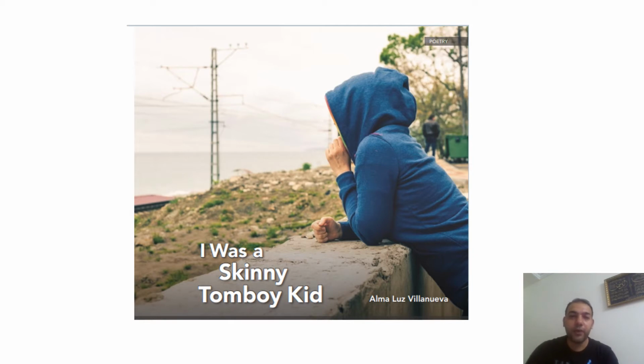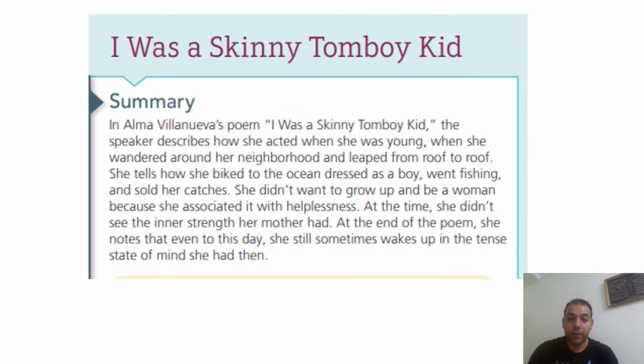I Was a Skinny Tomboy Kid, by Alma Luz Villanueva. I was a skinny tomboy kid. The summary of it: in Alma Villanueva's poem, I Was a Skinny Tomboy Kid, the speaker describes how she acted when she was young, when she wandered around her neighborhood and lived from roof to roof. She tells how she biked to the ocean dressed as a boy, went fishing and sold her catches. She didn't want to grow up and be a woman because she associated it with helplessness. At the time, she didn't see the inner strength her mother had.